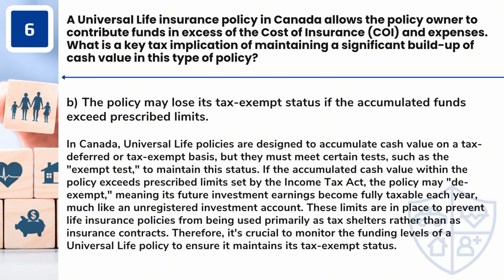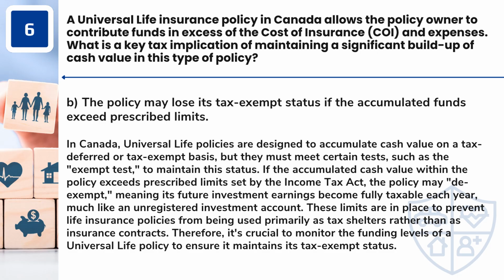If the accumulated cash value within the policy exceeds prescribed limits set by the Income Tax Act, the policy may de-exempt, meaning its future investment earnings become fully taxable each year, much like an unregistered investment account. These limits are in place to prevent life insurance policies from being used primarily as tax shelters rather than as insurance contracts. Therefore, it's crucial to monitor the funding levels of a universal life policy to ensure it maintains its tax-exempt status.